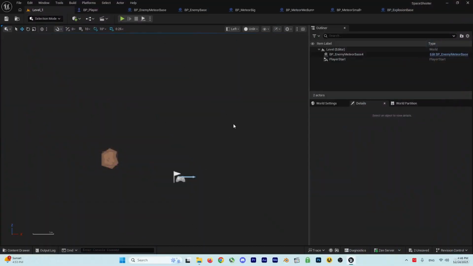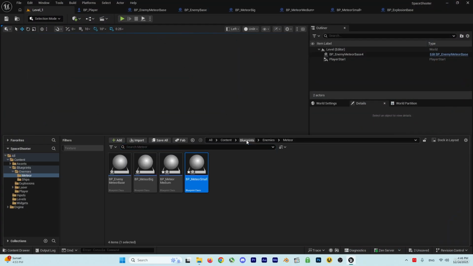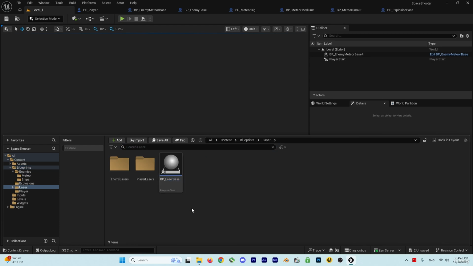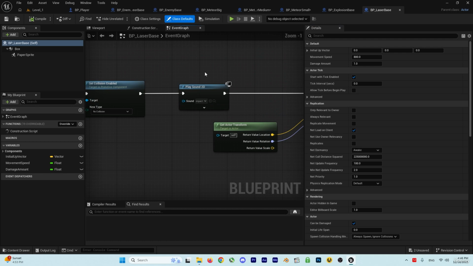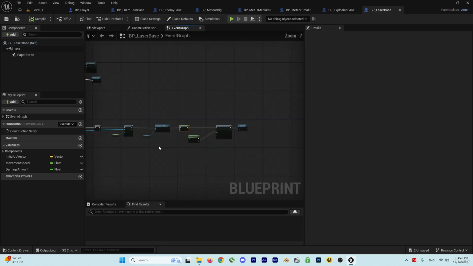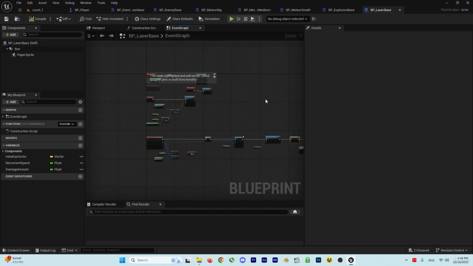When we shoot a laser, we don't have any sound. Now, it's time to add some sound. Go to Blueprint. In laser, we have BP laser base. And in here, we have an impact sound when it hits something, but we don't have one for firing the laser.